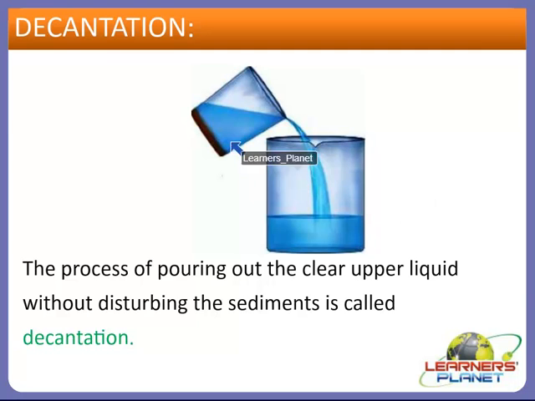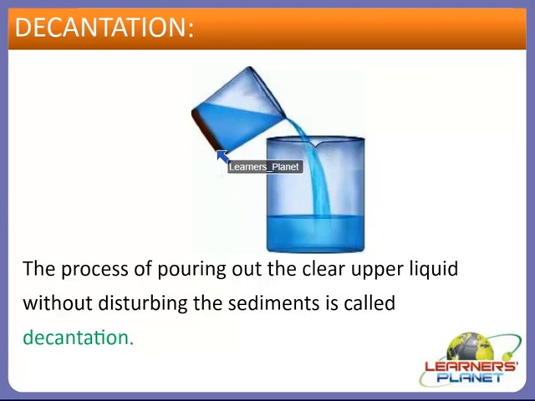And this process of pouring out the clear upper liquid without disturbing the sediments which are present at the bottom is termed decantation. Means in the decantation process, these sediments will not be poured into another beaker.